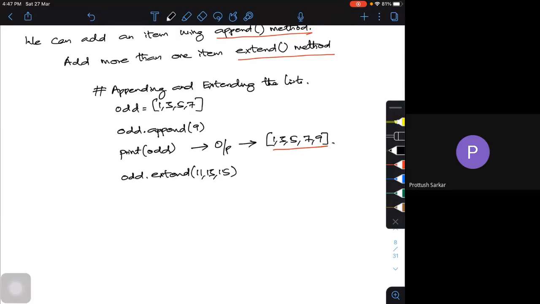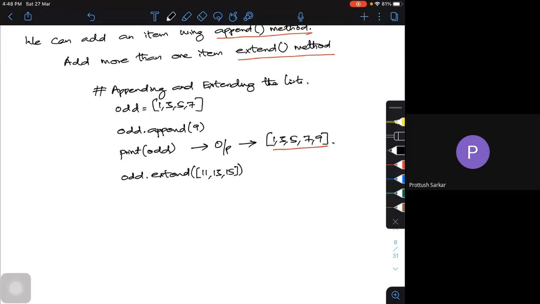Now when you're using this, I'm using more than a single element, so I have to use the square brackets here. Most of us will make a mistake. First I have to use the square brackets, that is 11, 13, 15 in the square brackets. Then I'm going to use your regular brackets.